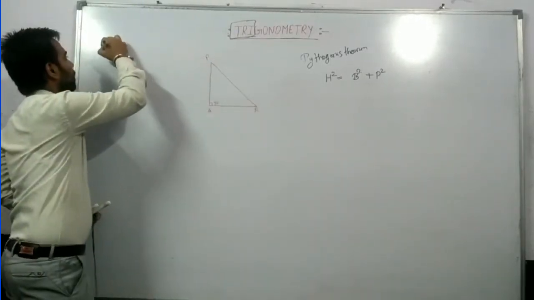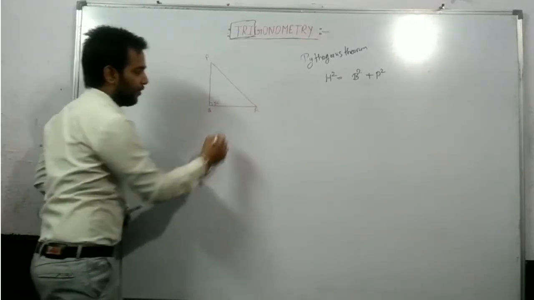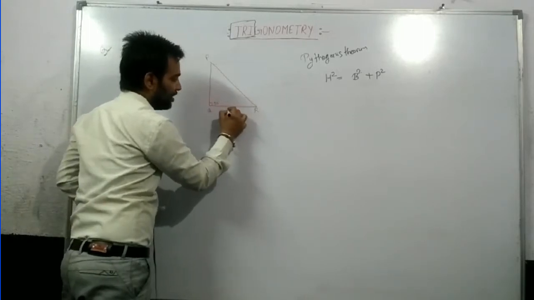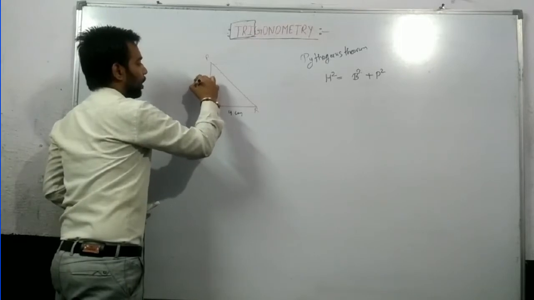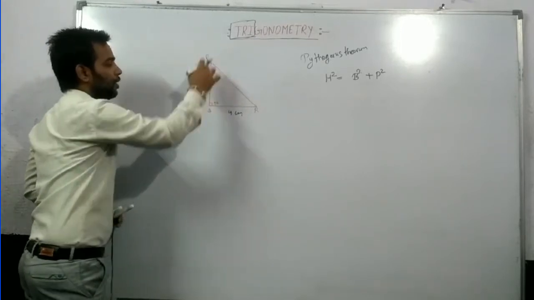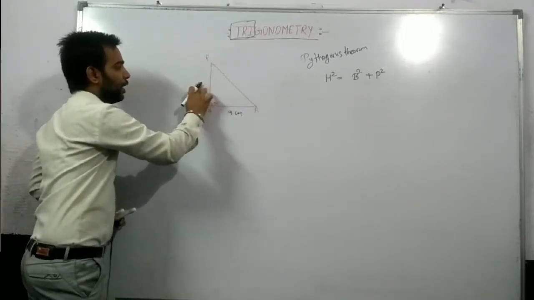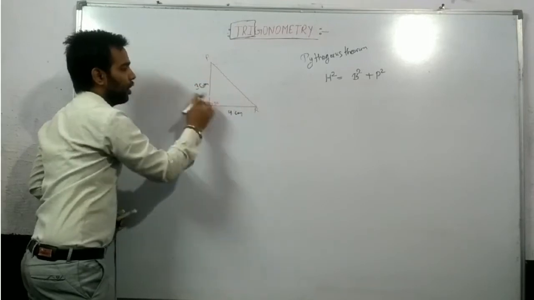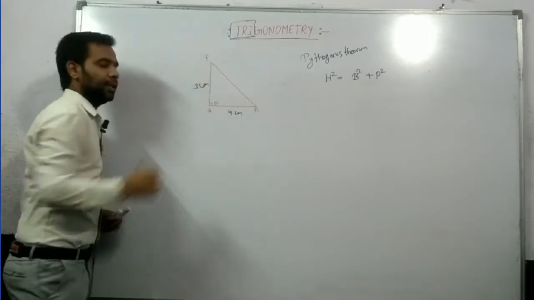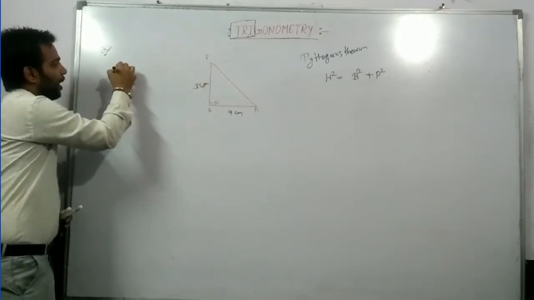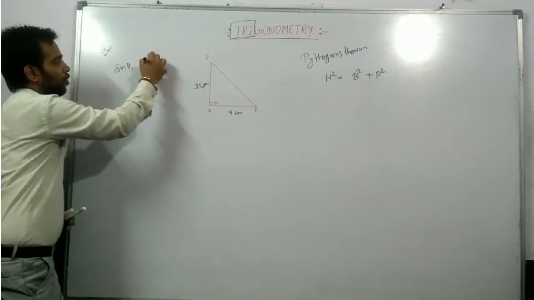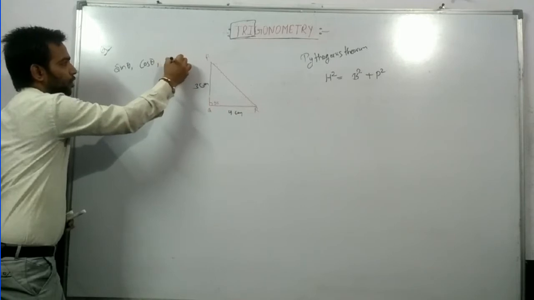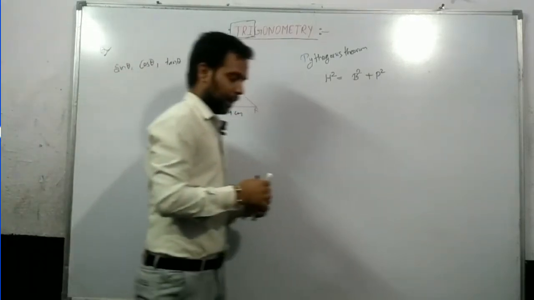Now, in this question, it is given that PQ is 3 centimeter and QR is 4 centimeter. Now we have to find the value of sin theta, the value of cos theta, and the value of tan theta for this triangle.